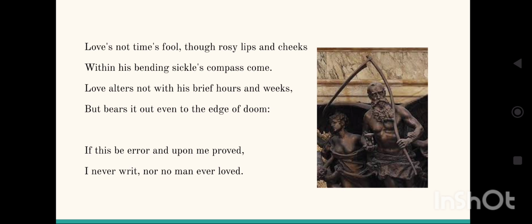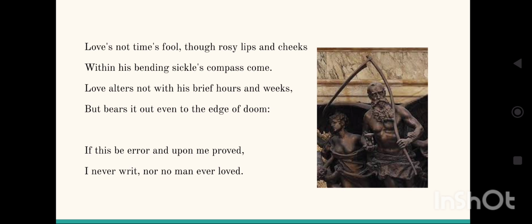Even when you get old and maybe you are not as handsome or as beautiful as you were, your partner will continue to love you forever and until his or her death. Within his bending sickle's compass come, again, the sense is no one can escape from the deadly clutches of time. Everyone has to get old, everyone has to die once.